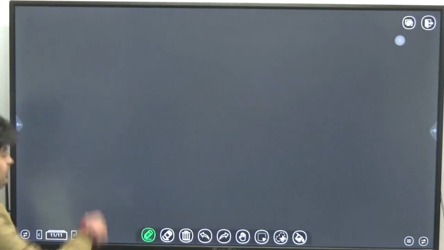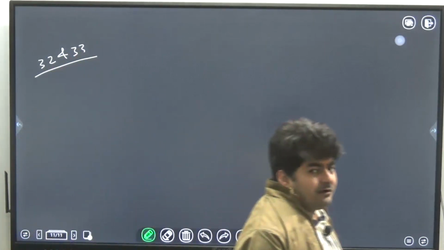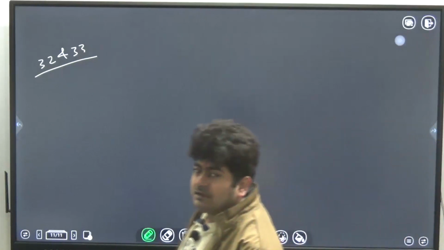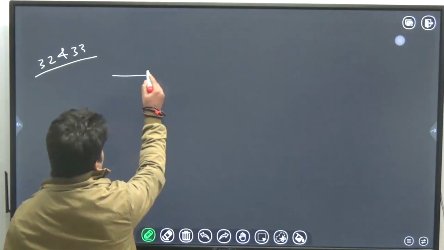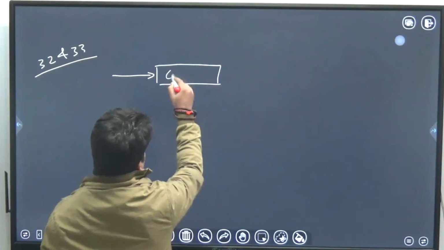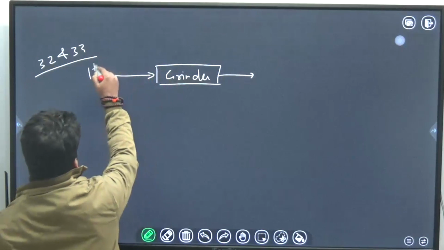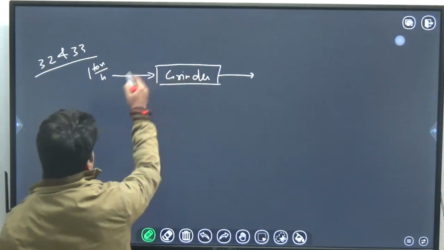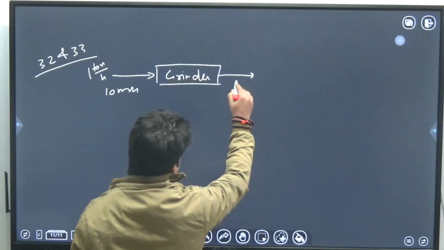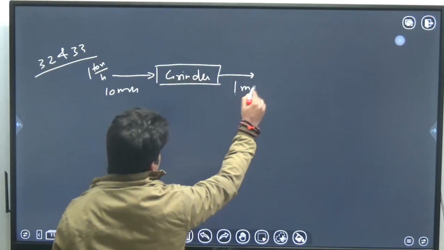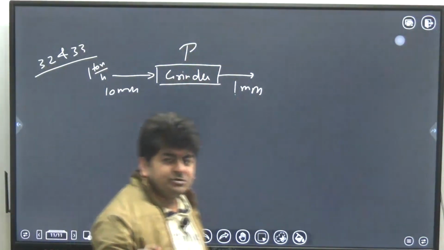So 32 and 33, if you see those two questions, it is given that 1000 kg per hour of a feed is sent in a grinder where the size is reduced from 10 mm to 1 mm. This is some grinder. 1000 kg per hour, or I can simply say 1 ton per hour of feed is going in from 10 mm to 1 mm. Some power will be required, obviously. Okay. Now, this was the question statement.